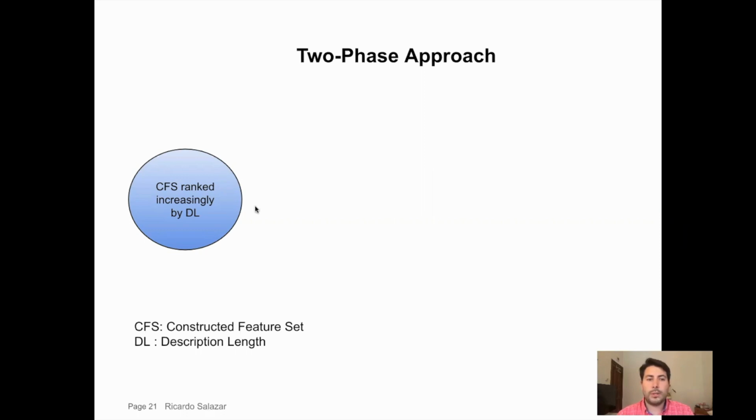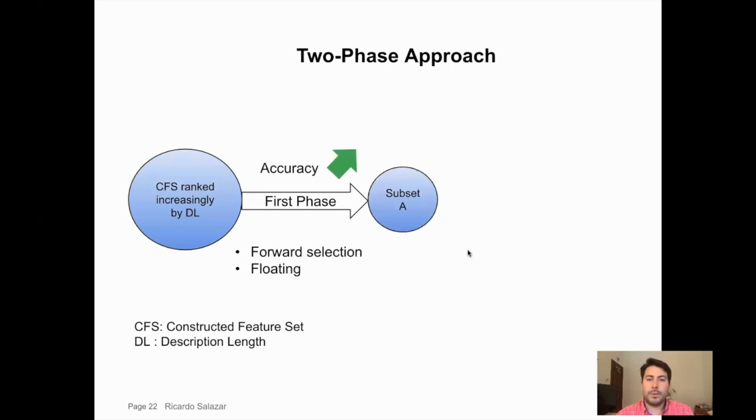So our approach starts with the constructed feature set ranked increasingly by description length. Description length here refers to the complexity of the constructed features. It summarizes the number of raw features and transformations involved in a constructed feature. By doing this, we weigh simpler features more than more complex features. This will help explainability. So we start performing forward selection to add features that increase accuracy.